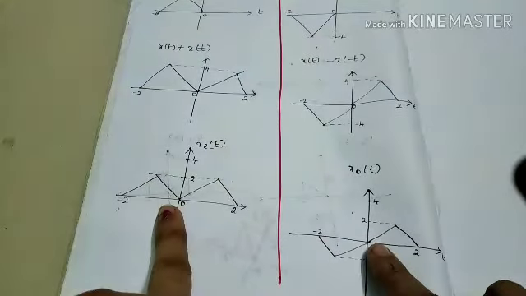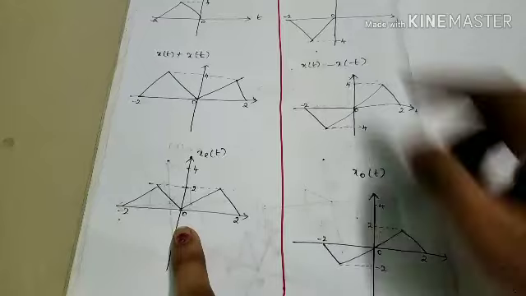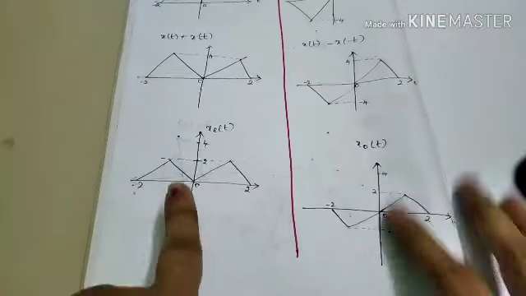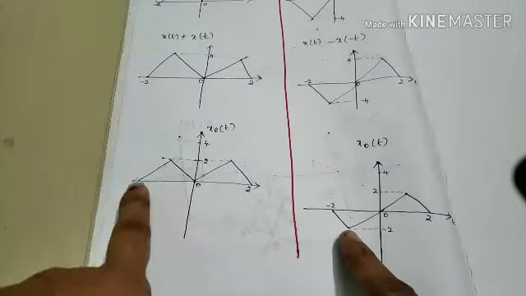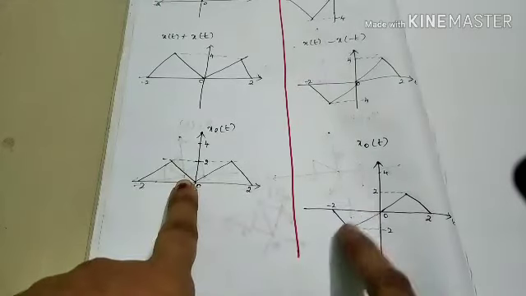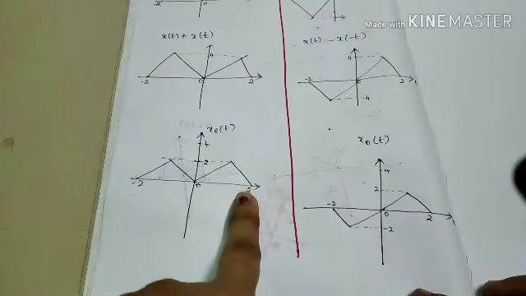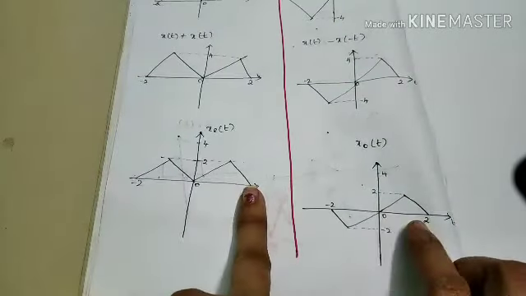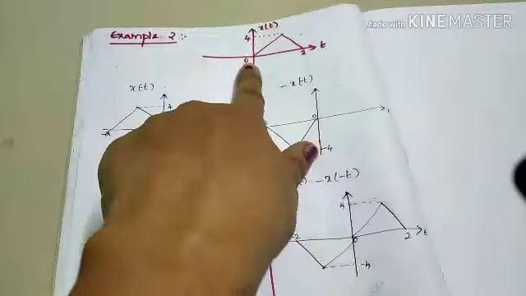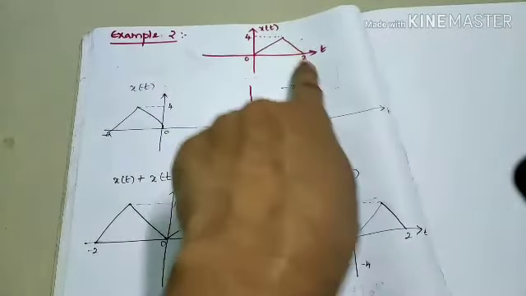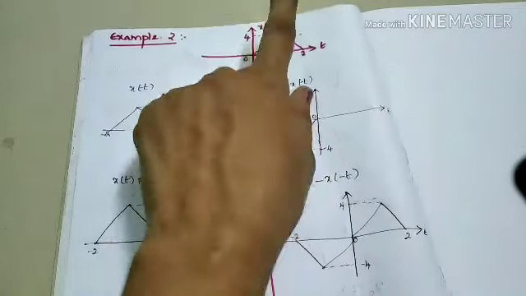This is our even component of the signal. Now let us add these two signals to get our original signal given in the question, right? We will prove it for this problem also. If we add these two parts, here we have plus 2, but at this end we have minus 2. So plus 2 and minus 2 cancel each other. From 0 to 2 we have amplitude 2 and amplitude 2, so 2 plus 2 is 4. So that is our original signal, from 0 to 2 with amplitude 4 of a triangle signal, what they have given in the question as x of t, right?